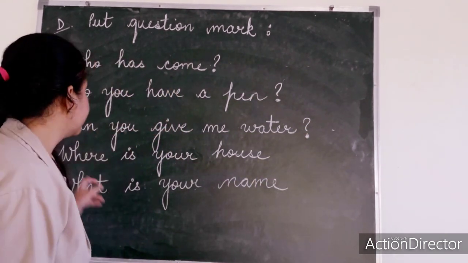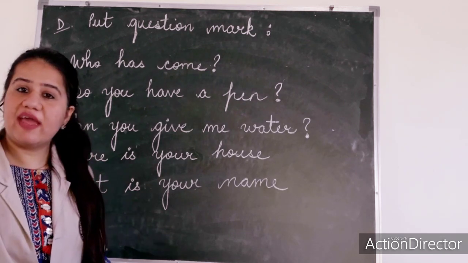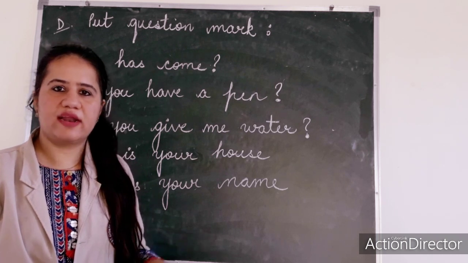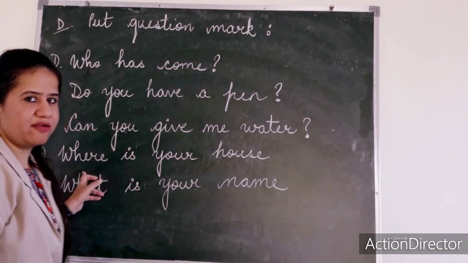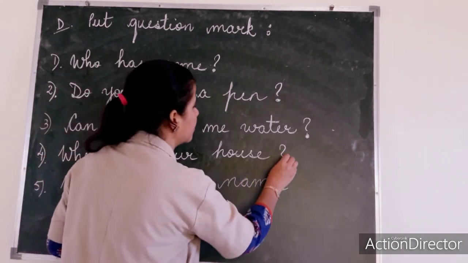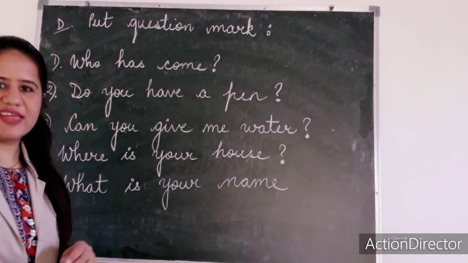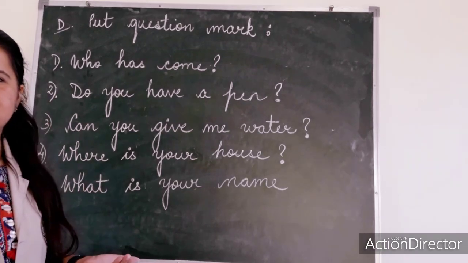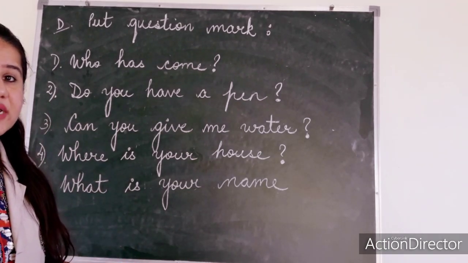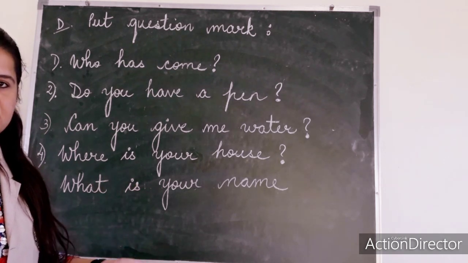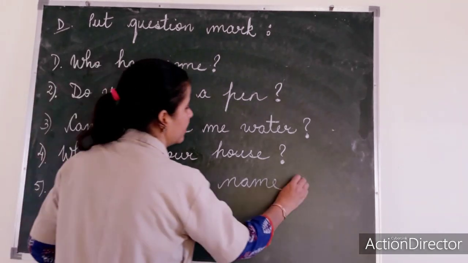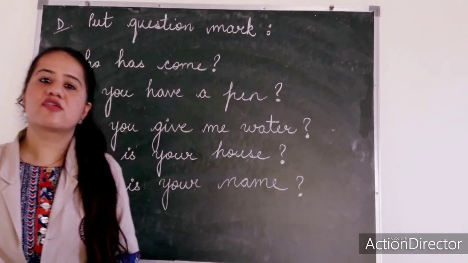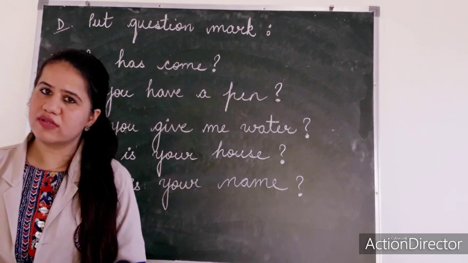Got it? Then fourth one. Where is your house? Okay. So again a question because where has come here. So again a question mark. Very easy, isn't it? Then fifth one. What is your name? Again you are asking somebody what is their name. Yes. So again a question mark. Very easy, isn't it? So you also have to do this in your books.